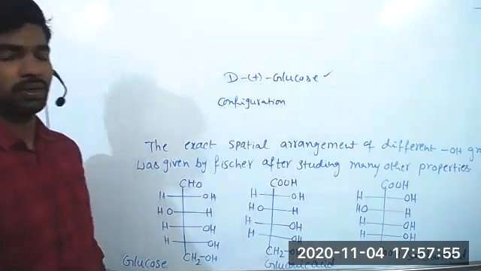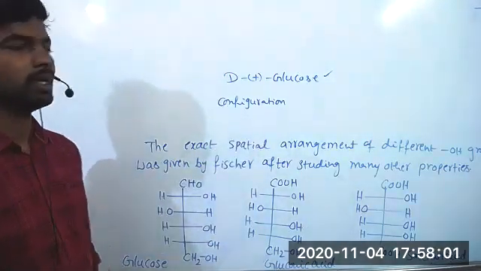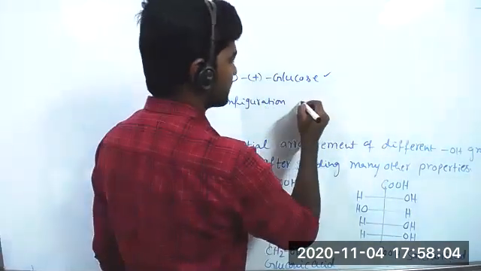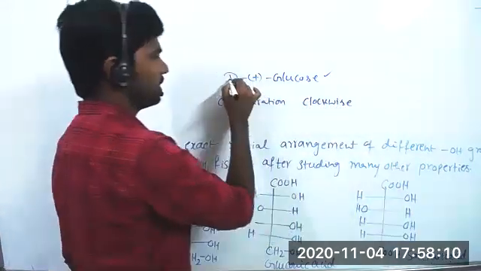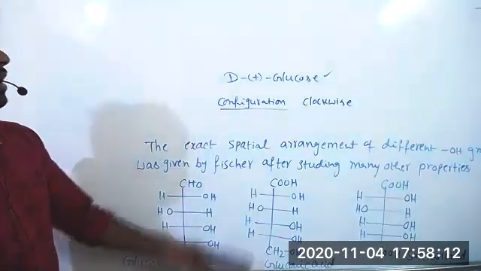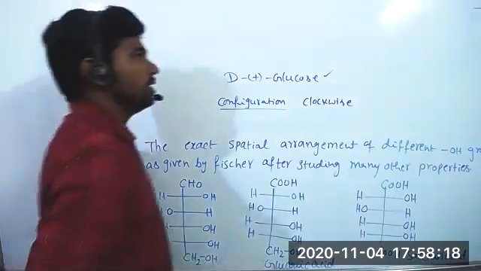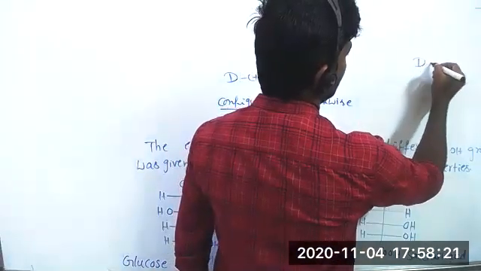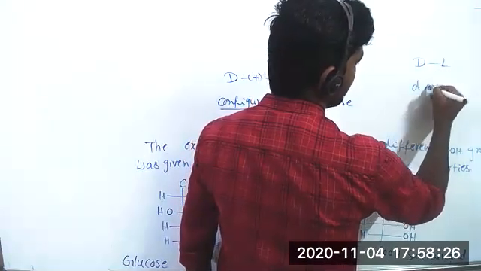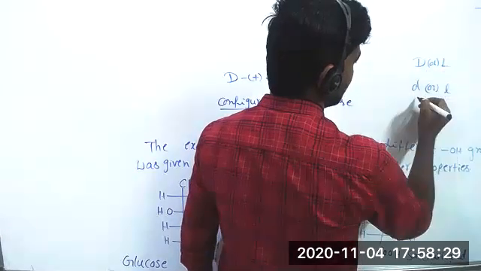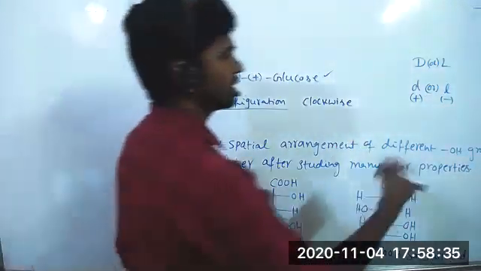Plus represents rotation. If you pass plane polarized light, PPL, in which direction does this glucose compound rotate the PPL? It rotates PPL in the right direction, the clockwise direction. So D is just a configuration, and the plus sign represents that it rotates PPL in clockwise direction. And while giving configurations, we have the DL configuration. This is completely different from the small d or small l. And the RS configuration is also different.